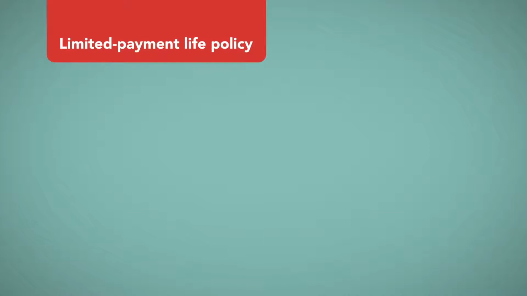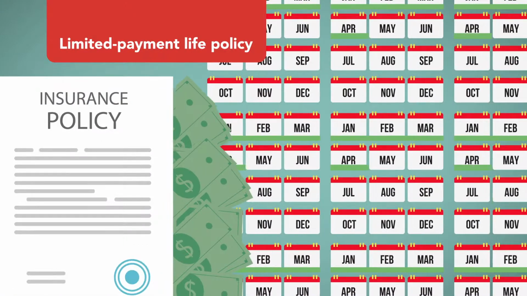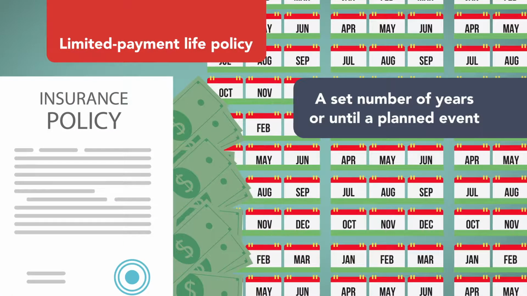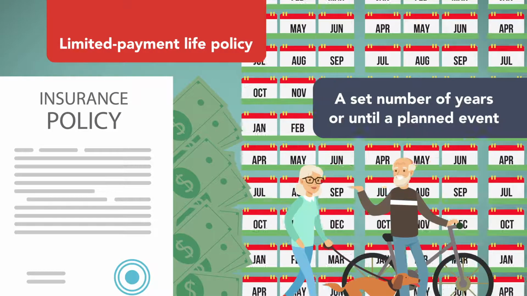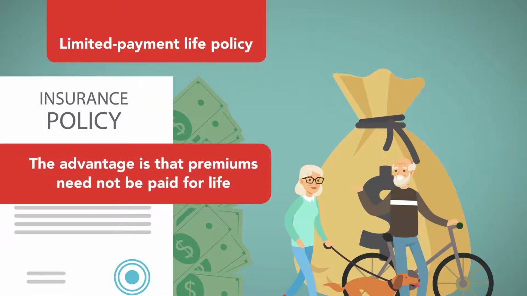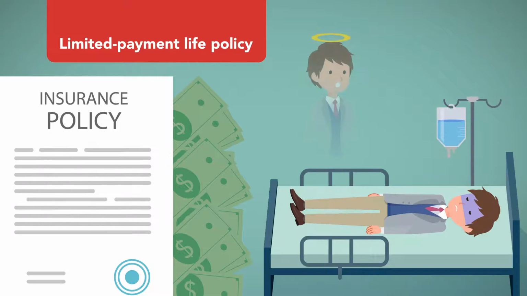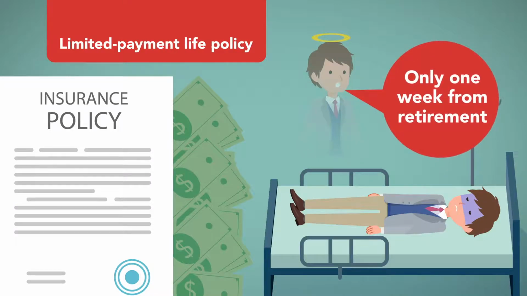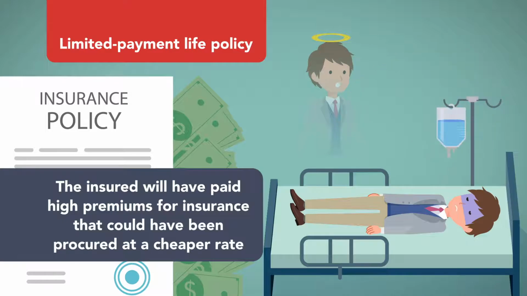A limited payment life policy features high premiums for a set number of years in the foreseeable future or until a planned event, such as retirement, wherein a lump sum is paid out to the insured. The advantage is that premiums need not be paid for life. The disadvantage is that if the insured dies before the planned event, such as retirement, the insured will have paid high premiums for insurance that could have been procured at a cheaper rate.